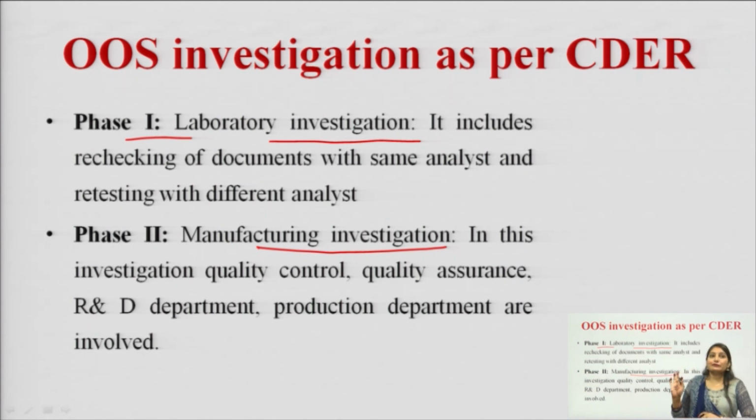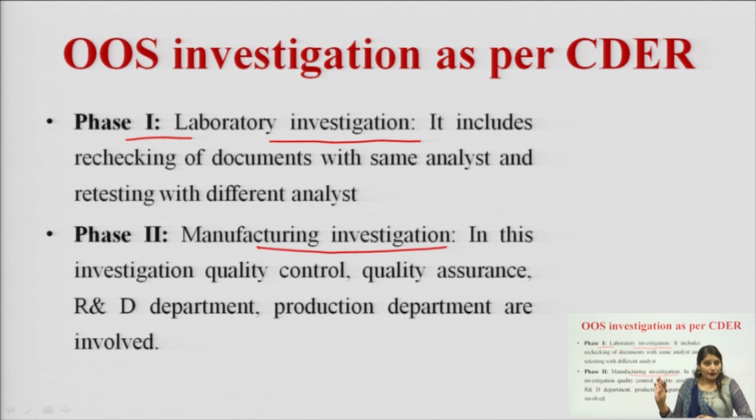See, there is a difference between the MHRA and CDER investigation. In the MHRA investigation, phase 1 was laboratory investigation, phase 2 was manufacturing investigation, and phase 3 was extended manufacturing investigation. In the manufacturing investigation, only the production department was involved, but in the case of CDER investigation, quality control, quality assurance, R&D and production are all involved in the phase 2 investigation.